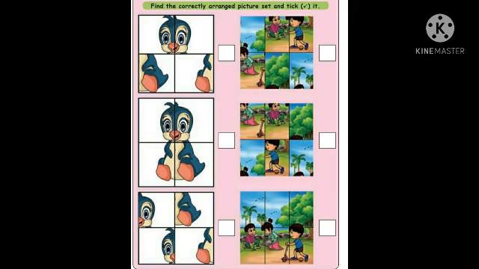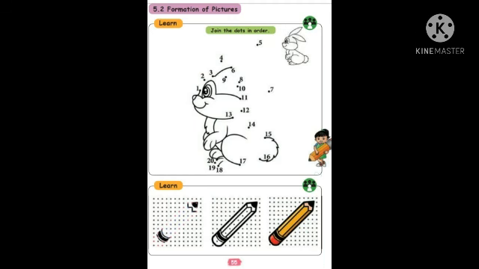Okay, the next one, page number 55, formation of pictures. Join the dots in order. What you have to do? From 1 to 20 have to join the dots, then you will get very nice pictures like rabbit. You can color it, arrange properly, you can color it. You can join the dots and color it, look like one rabbit.